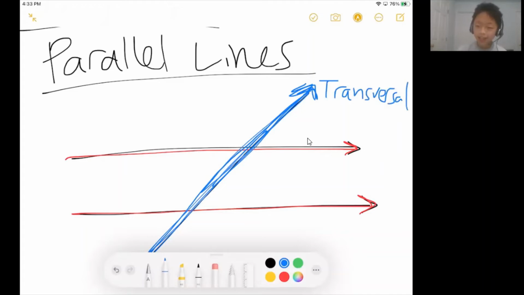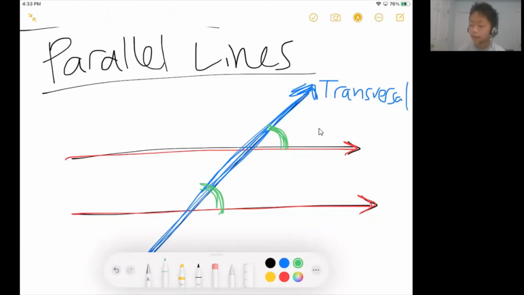Whenever you have parallel lines and transversals, you'll have a lot of equal angles, which is good. For example, this green angle here is going to equal this green angle here, and these are called corresponding angles. You'll learn more about these different angle pairings for parallel lines and transversals if you're in geometry. Then you'll probably study these.